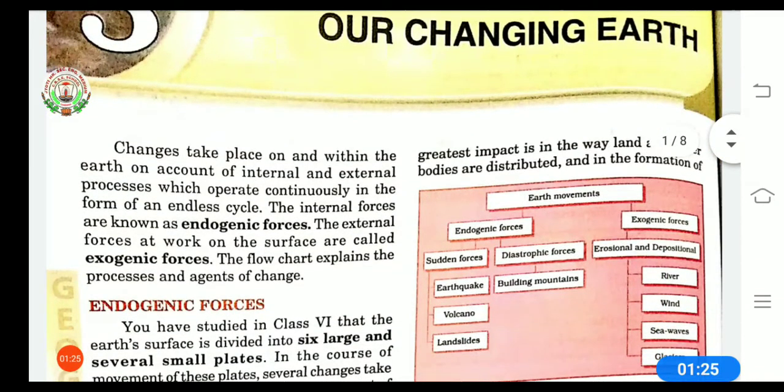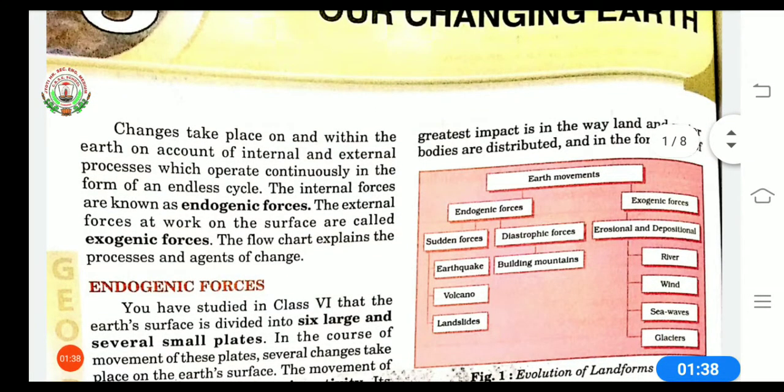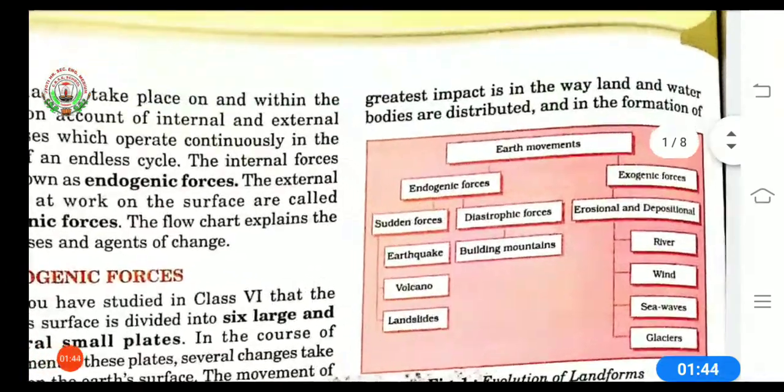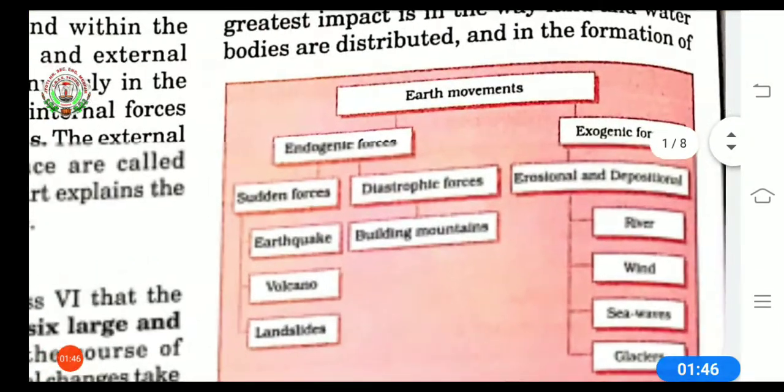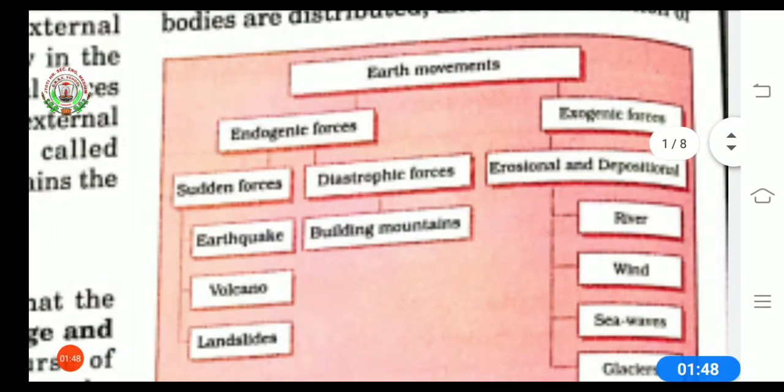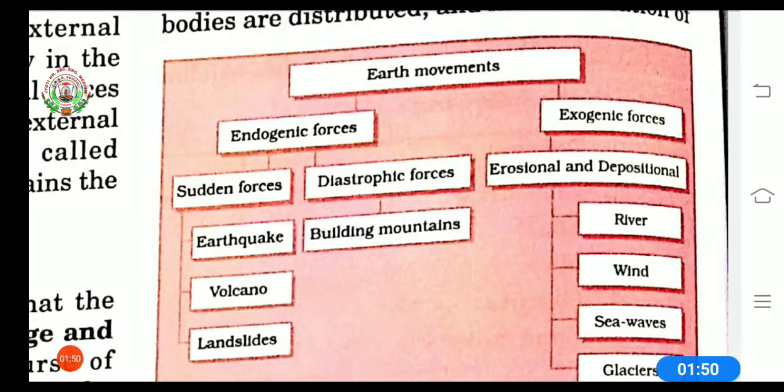Internal forces are known as endogenic forces and the external forces at work on the surface are called exogenic forces. On the right side we have a flow chart that explains the processes and agents of change. With the help of this we can understand earth movements and types of those processes or forces.